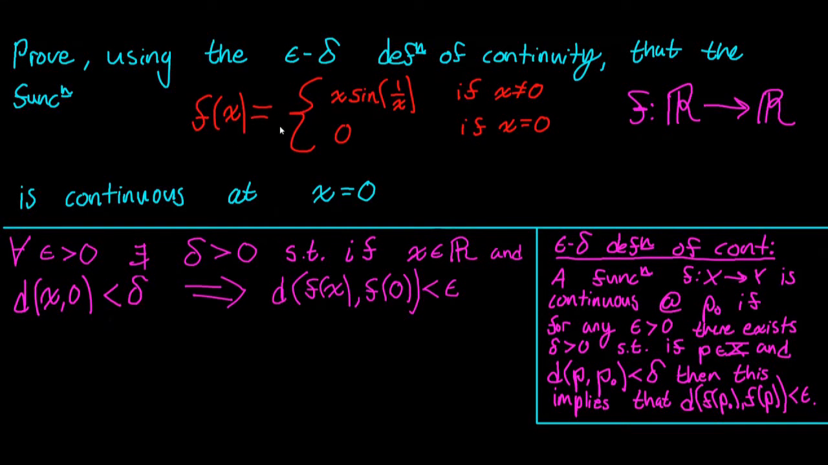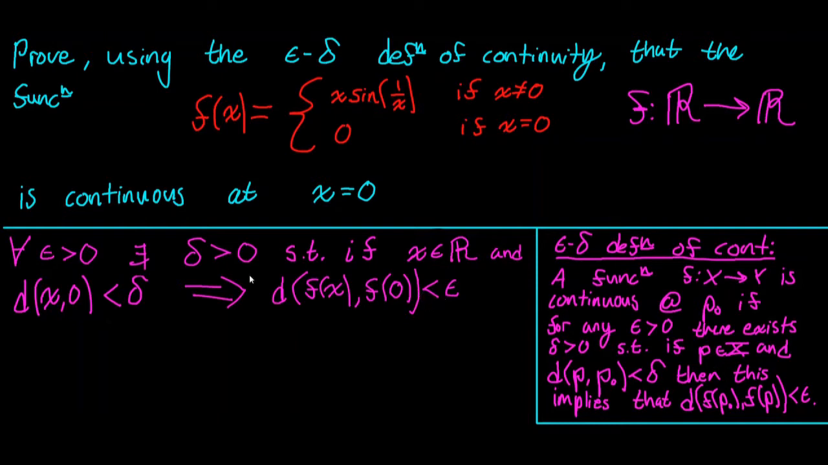We proved that this piecewise function is continuous at the point x equals 0 using the epsilon-delta definition of continuity. Well, what does that mean? That means that we need to show for all epsilon strictly greater than 0, there exists a delta strictly greater than 0, such that if x is some point in the domain of f, and that x is a distance away from 0 strictly less than delta, then that implies that the distance from f of x and f of 0 is strictly less than epsilon.